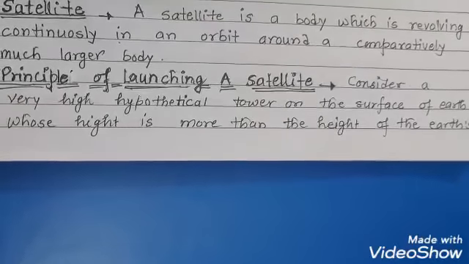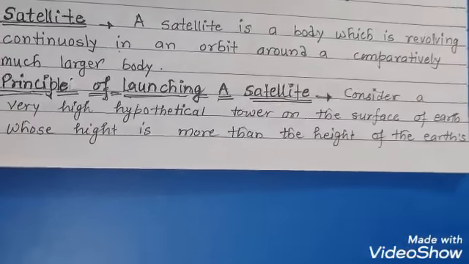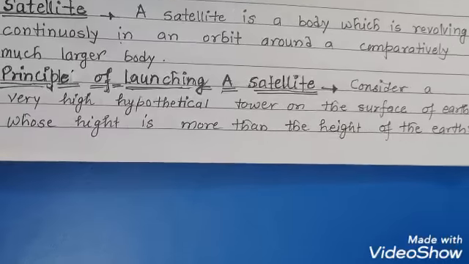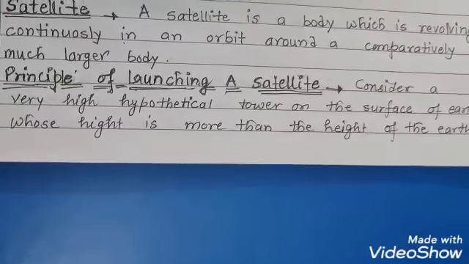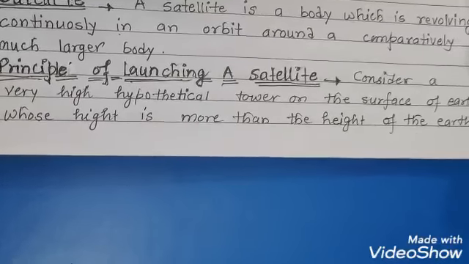Each planet in the solar system is a satellite of the Sun. Moon is a satellite of Earth. Other planets also have many moons or satellites. Now we'll see the principle of launching a satellite.